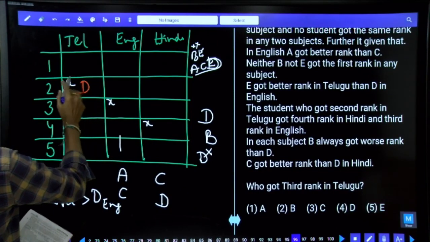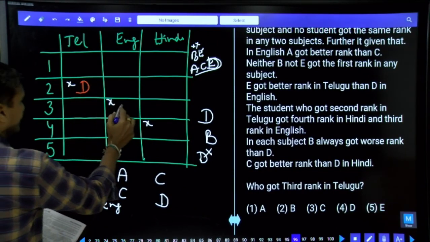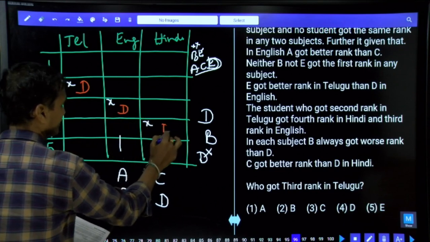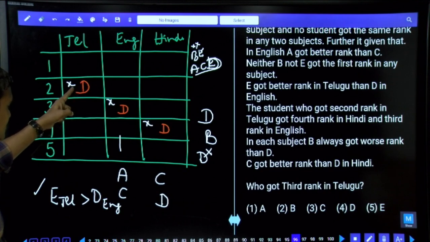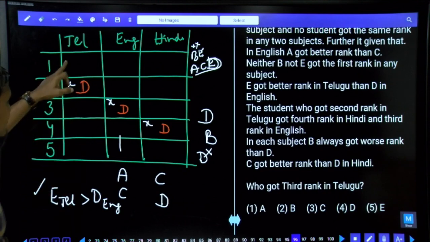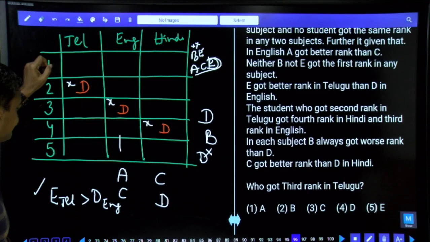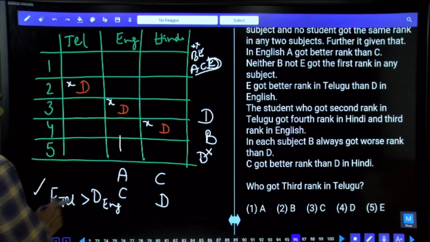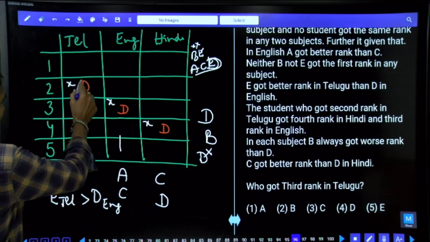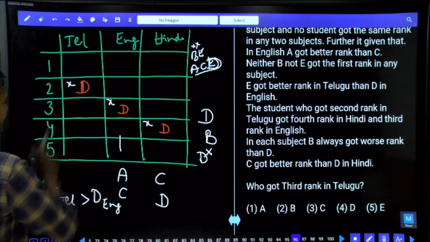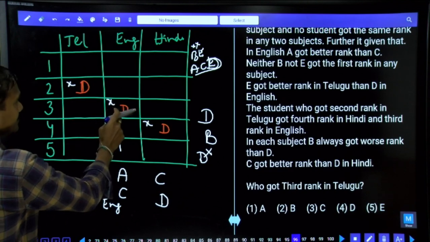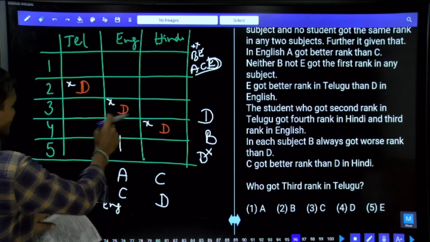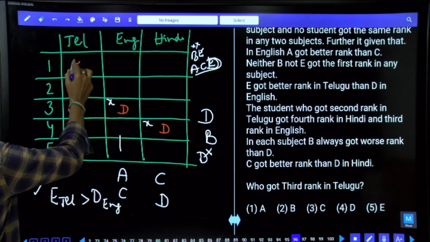If I take D at this place, then D will be here, and D will be here. If D is here, what is the rank of this D? Where should this A be? Tell me. Now if D is at this place, D got second rank in Telugu, and here D got third rank in English. As D got third rank in English, then E must get the first rank in Telugu. Then E must be here.